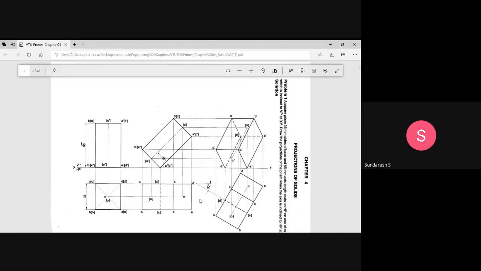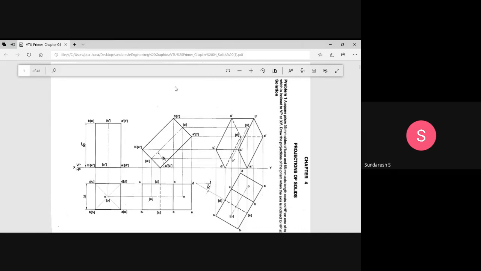Once you start doing the projection of solids, the rules of visibility apply in both the front and the top views. So here we have projected the top view first. First we will complete the top view, and in the next step we will get the front view. So in the top view, once you mark it, how do you apply the rules of visibility?